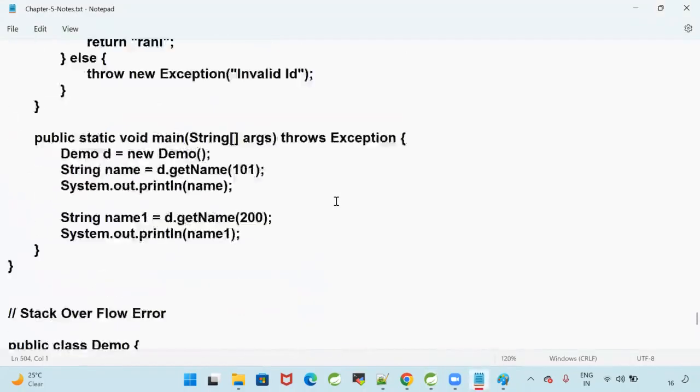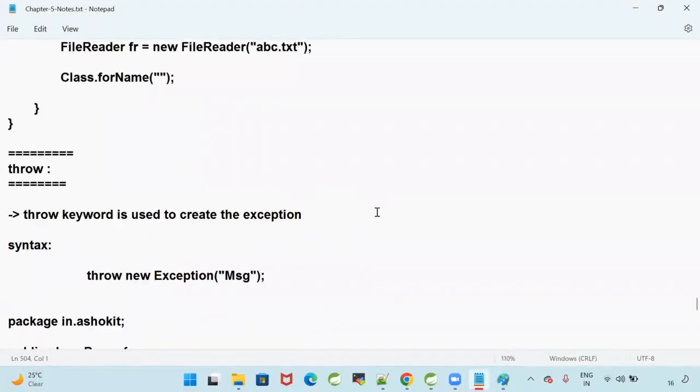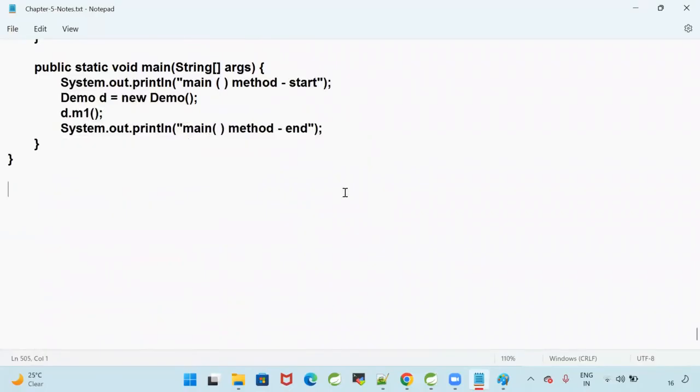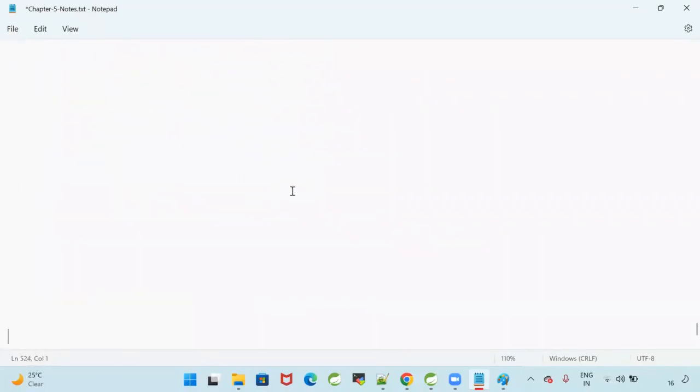Good. So we understood what is exception handling and what are the keywords available in exception handling. What is graceful termination and what is abnormal termination? If the program is stopped in the middle because of some problem, then that is called abnormal termination. So to handle, we have some keywords: try, catch, finally, throw, throws.